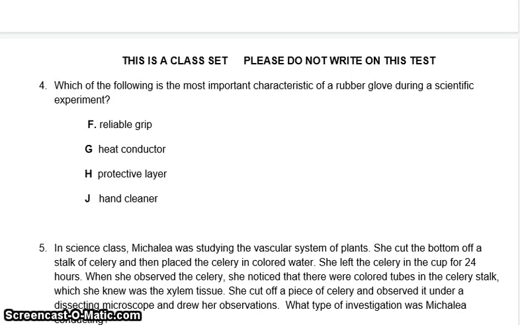Question 4. Which of the following is the most important characteristic of a rubber glove during a scientific experiment? F. Reliable grip. G. Heat conductor. H. Protective layer. J. Hand cleaner.